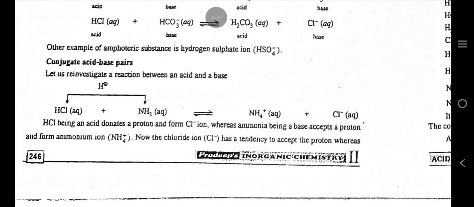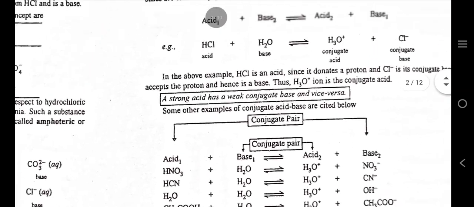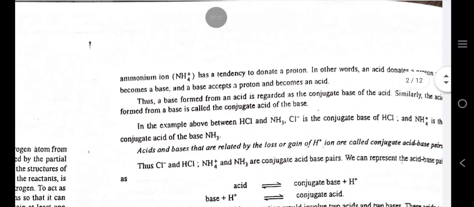Another example of an amphoteric substance is the hydrogen sulfate ion. Conjugate acid-base pairs. Let us reinvestigate a reaction between an acid and a base. HCl, being an acid, donates a proton and forms Cl negative ion, whereas ammonia, being a base, accepts a proton and forms the ammonium ion. Now the chloride ion has a tendency to accept the proton, whereas the ammonium ion has a tendency to donate a proton.